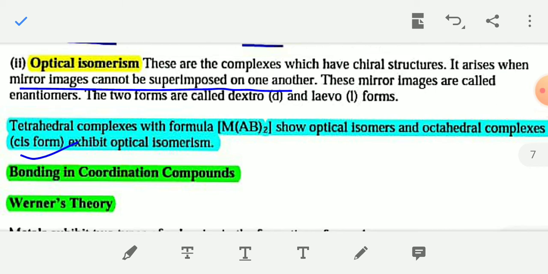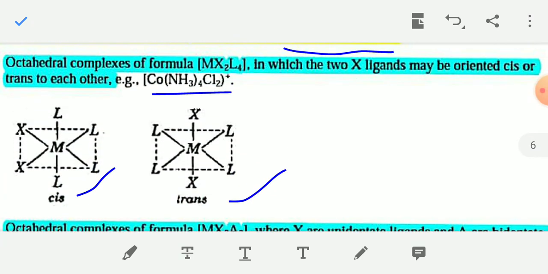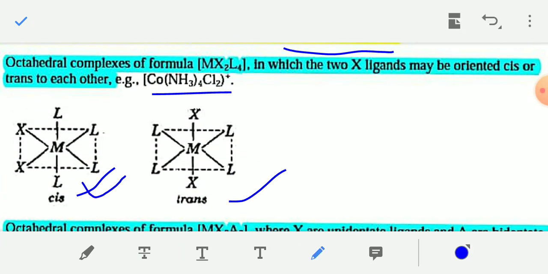Okay, this cis isomer is optically active, but the trans is optically inactive. Trans isomer is optically inactive in the case of octahedral complexes. This is because in the case of the cis isomer, the mirror image of the cis isomer is not superimposable with its original structure.